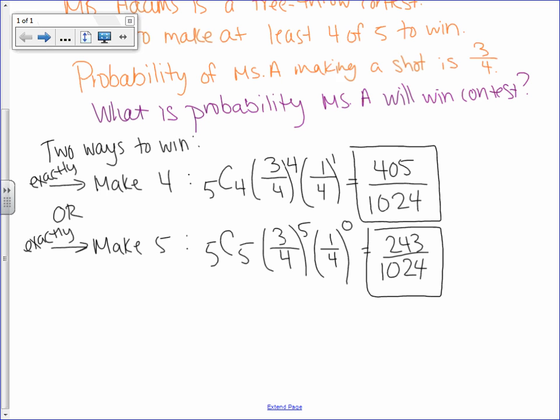And then to find the probability of me winning, taking into consideration the first probability that I found and the second probability, I'm going to add these, okay? Because I only need one or the other to happen. So since this is an or, we're going to add these. So the probability of winning, I'll write that in purple since I wrote it in purple for my question. Probability of winning,